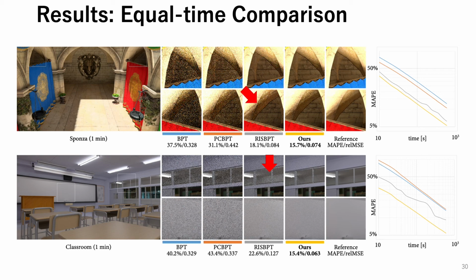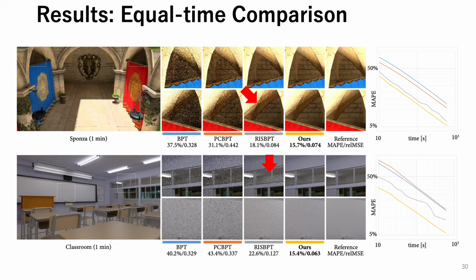The Sponza scene is illuminated by an environment map, where the illumination enters from a small region at the top of the building. The inner wall beyond the arches is illuminated by indirect illumination, and it is difficult to sample such light paths due to the occlusions. RISBPT yields better results than BPT and PCBPT. However, the right arch in RISBPT is slightly brighter than the reference and noise can be seen on the wall beyond the arch. Since our method uses a large number of light subpaths and different subsets of pre-sampled light subpaths at cache points, it can sample light paths with non-zero contributions for such difficult cases.